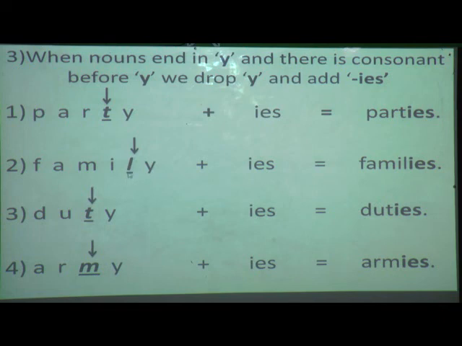L is what? Yes, it is a consonant. So when it is a consonant, you have to add IES. That is family. What you have to do? You have to drop this Y. You have to cancel this Y and then add IES. You should not write Y. Understood, students? Okay.